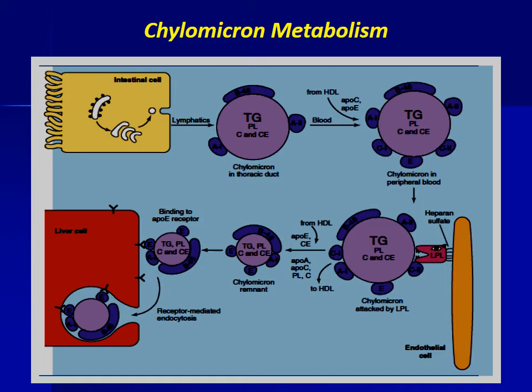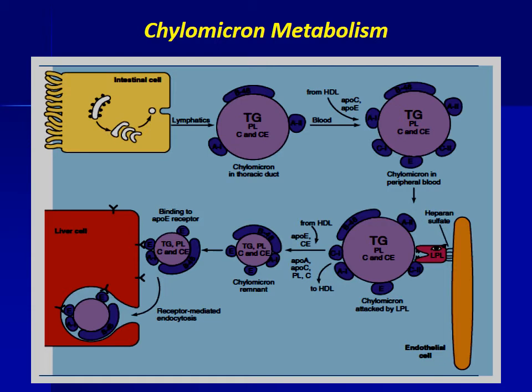ApoE and ApoC are acquired in the blood by transfer from HDL. LPL removes 80% to 90% of the triacylglycerol present in chylomicrons, most of this in muscle and adipose tissue. LPL is activated by ApoC2 and inhibited by ApoC3.